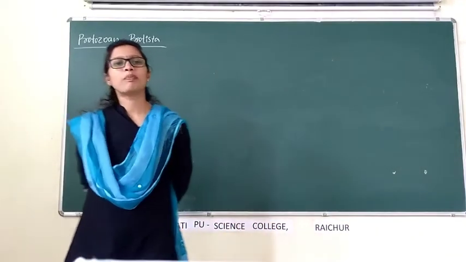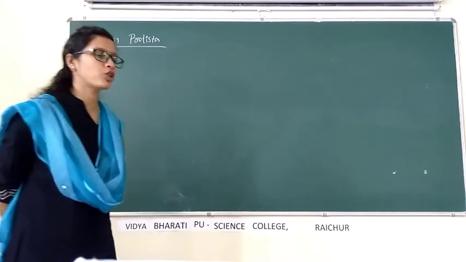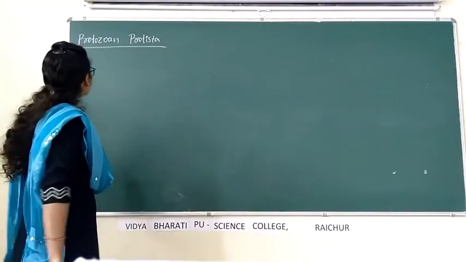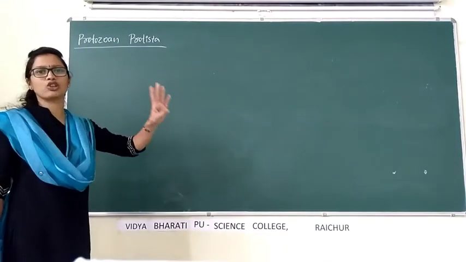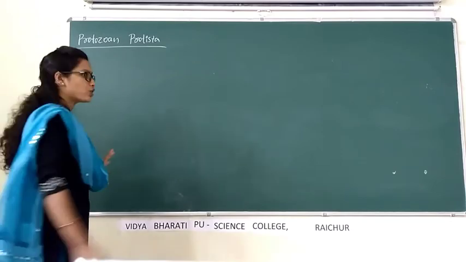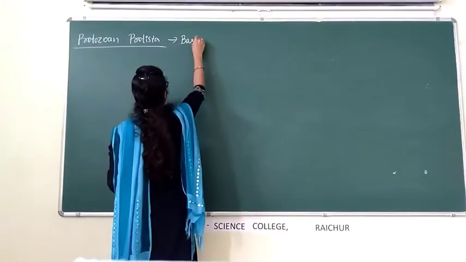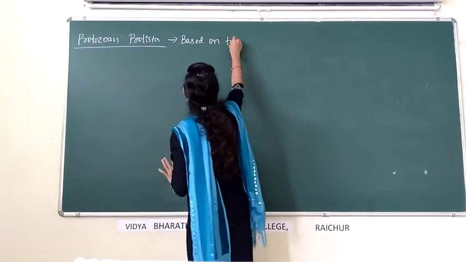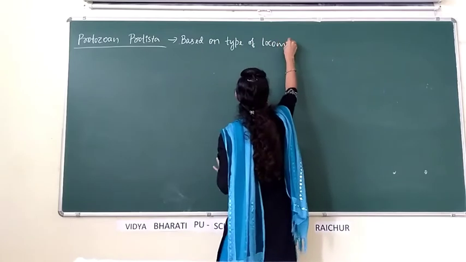Based on the presence of locomotory organelles or locomotory structures, these protozoan protista are classified into 4 groups, based on the type of locomotory organelles.